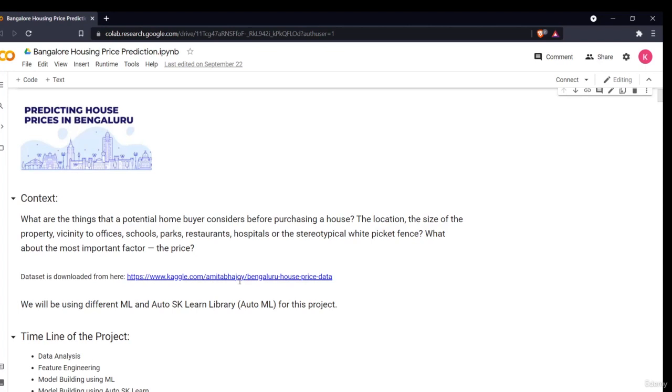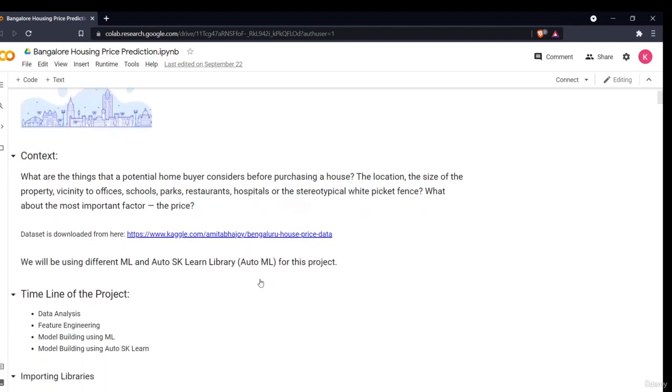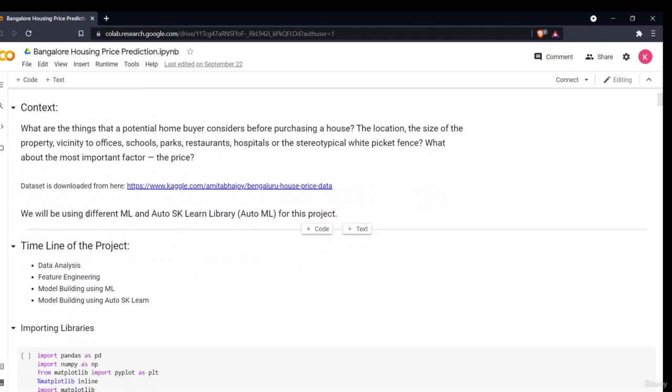So this is a pretty interesting problem of predicting the price of a locality, so that you can select your correct place where you have to buy the house before even going there. The dataset is downloaded from Kaggle. The basic dataset is given here for the basic Bangalore house predictions. We'll be using machine learning and automated machine learning, auto sklearn, for this project. The timeline will be like this. We'll be doing data analysis, feature engineering, data pre-processing, model building using ML, and using auto sklearn.